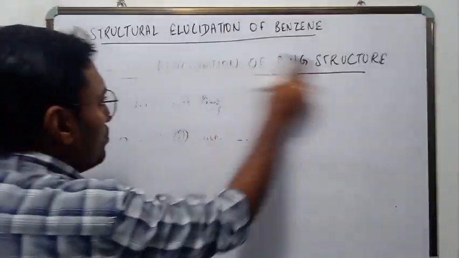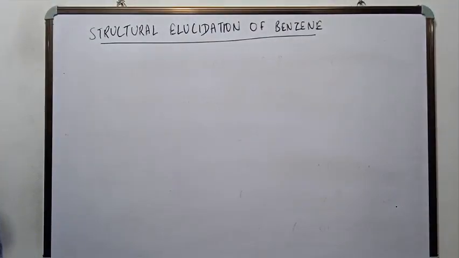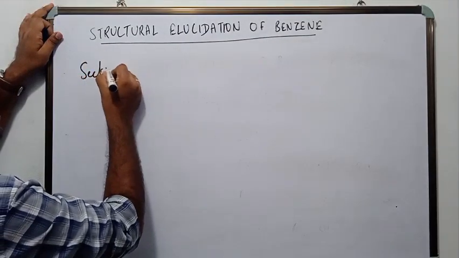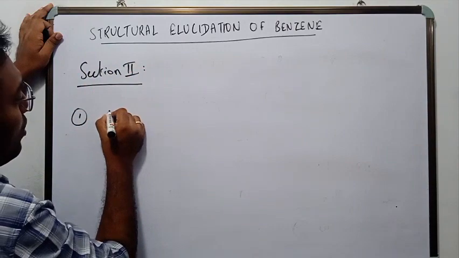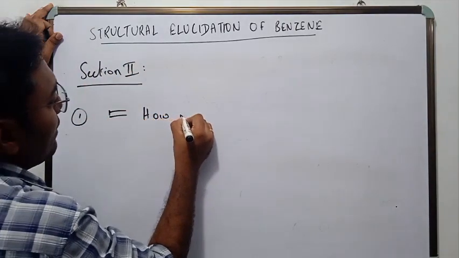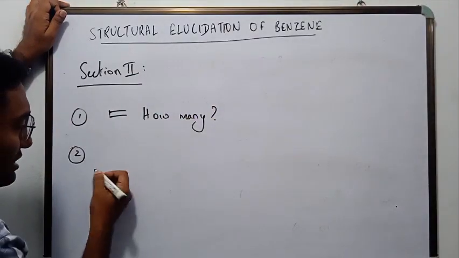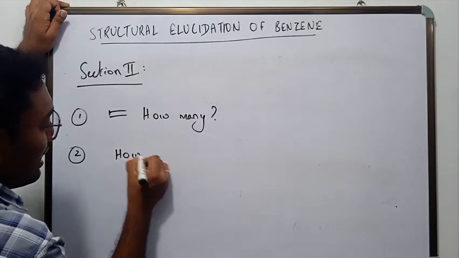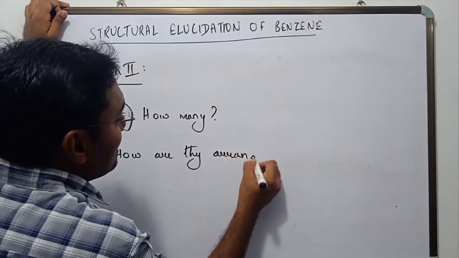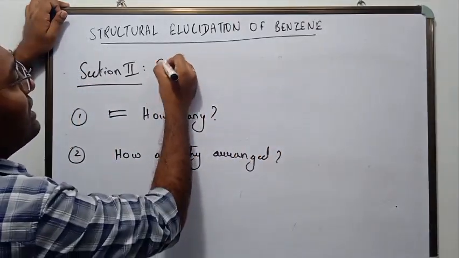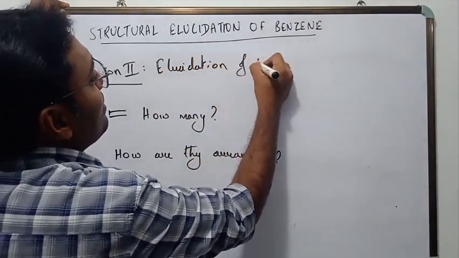In section number 2, the next thing that Kekule tried to prove was how many double bonds there are, and, under this section only, how they are arranged. So this we will see in section number 2, which is elucidation of the bond structure.